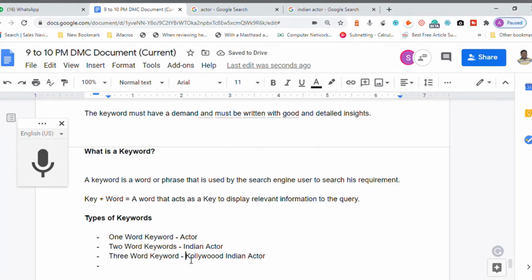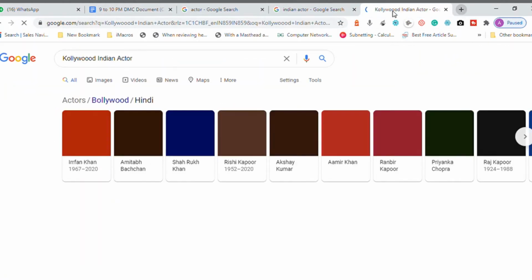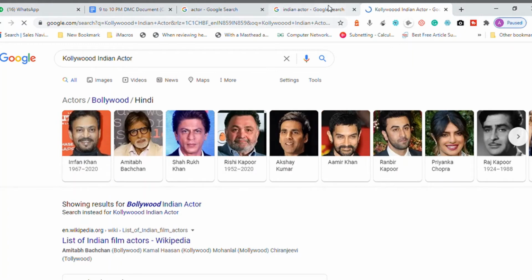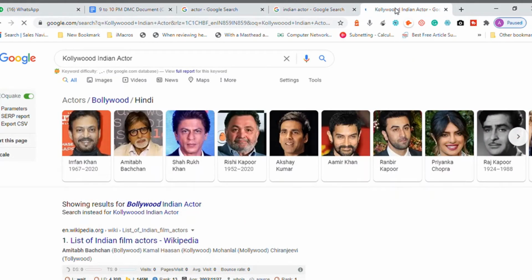So when I say this, again the choice of words will decide the results that are displayed. You are getting a point? Most probably, when I searched with Kollywood Indian actor, it shows similar results. But when I searched with Indian actor, it shows a similar result because, let me go with Bollywood.